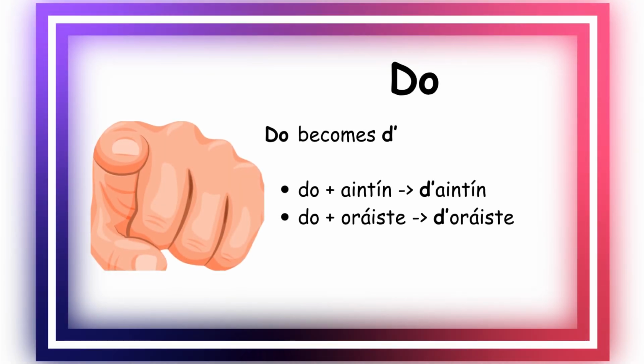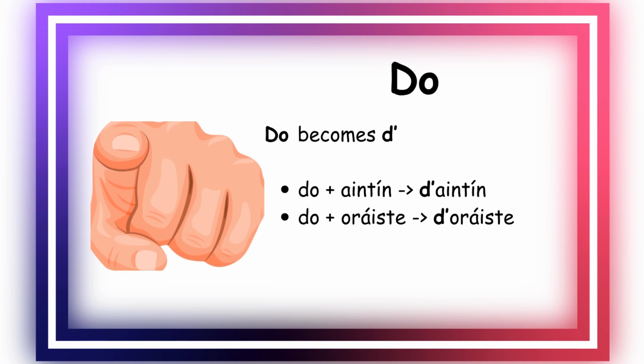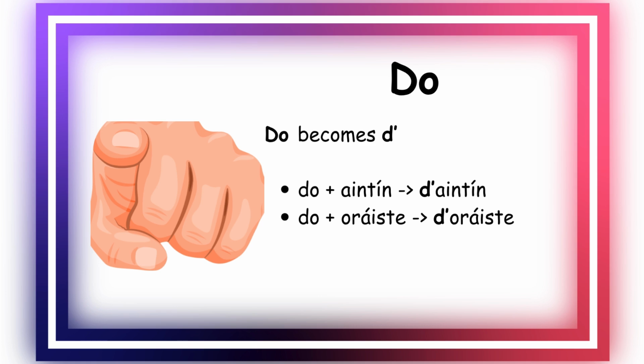Do means your, and do becomes d apostrophe. So your aunt, do agus aintín becomes d'aintín. Your orange, do agus oráiste becomes d'oráiste.